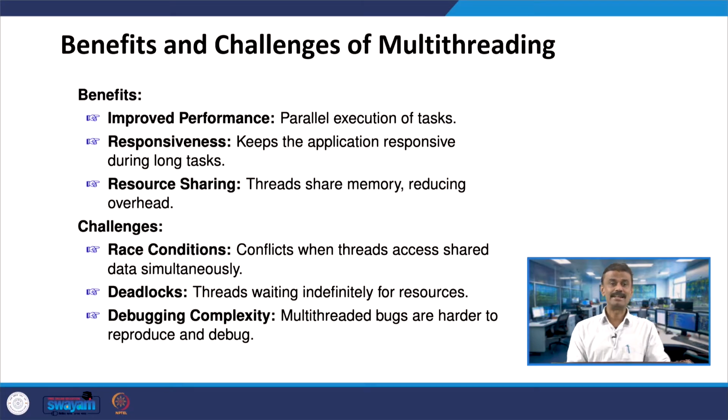And the second one is deadlock, right. Assume that two trains are on the same track, from opposite sides. You have to have some solution to get rid of this. Same thing here, but instead of trains I am talking in terms of threads. Threads waiting indefinitely for resources, correct. This you call deadlock.